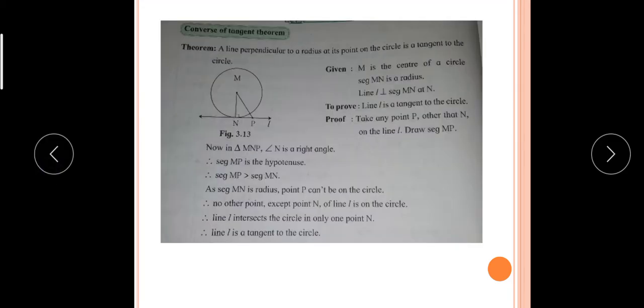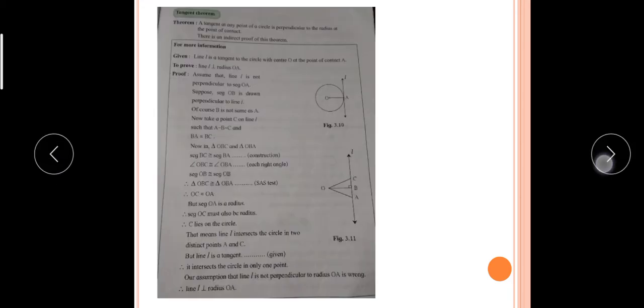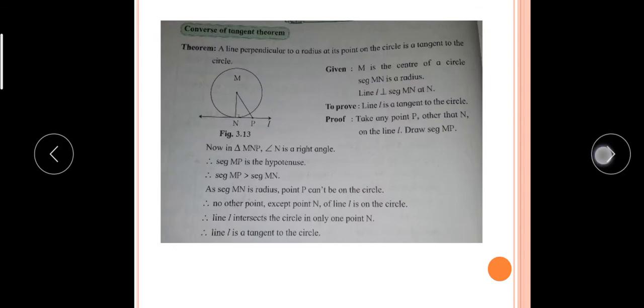What does the statement say? Listen, students, your first exercise is based on the tangent theorem, the converse of the tangent theorem and the tangent segment theorem. Now see, students, tangent segments drawn from an external point to a circle are congruent. What we have to prove here?